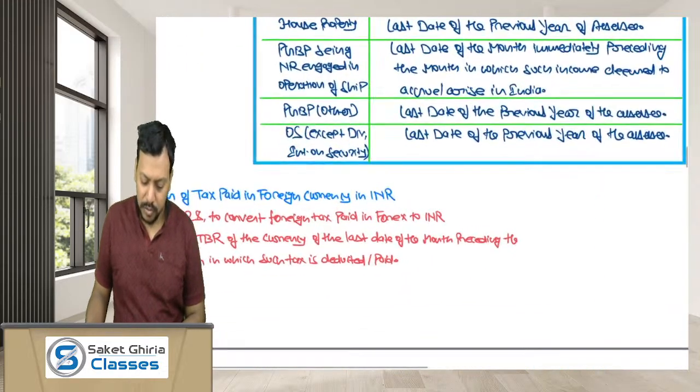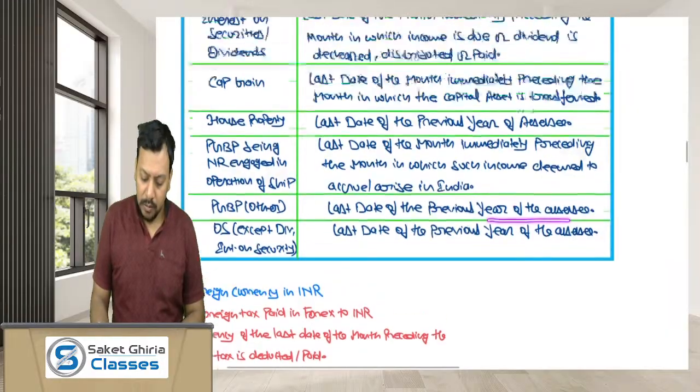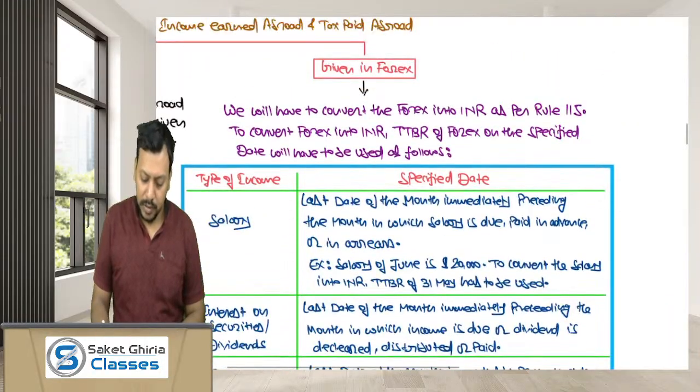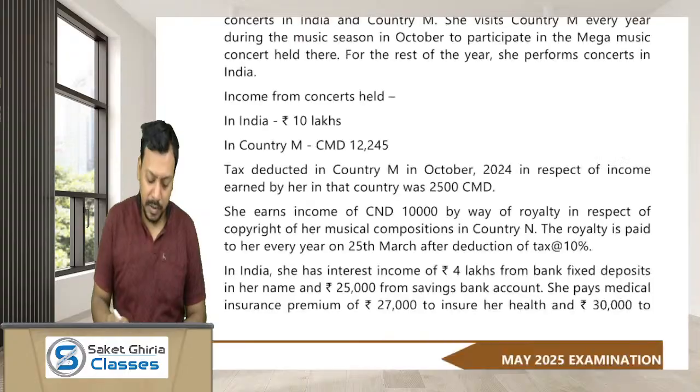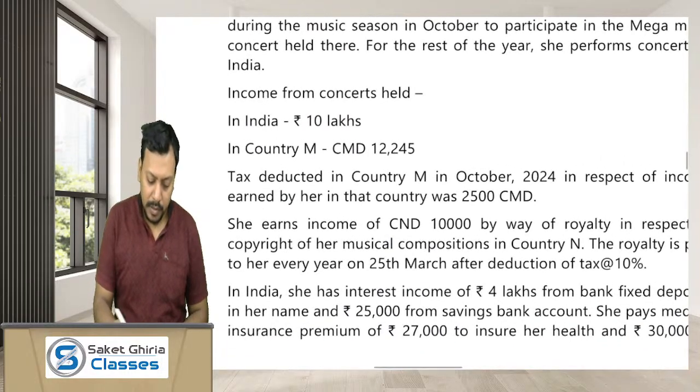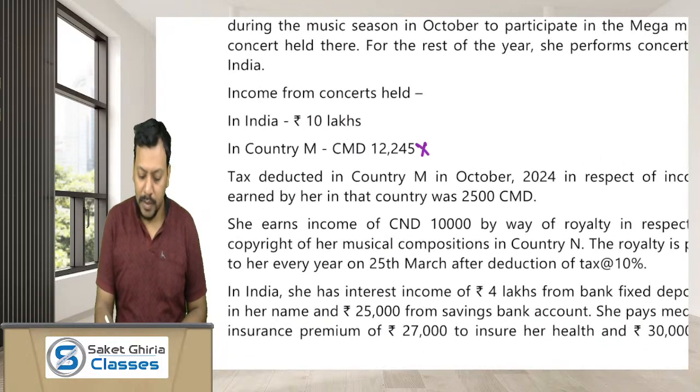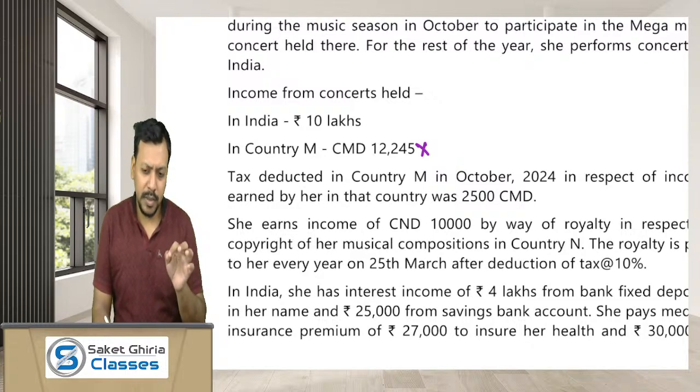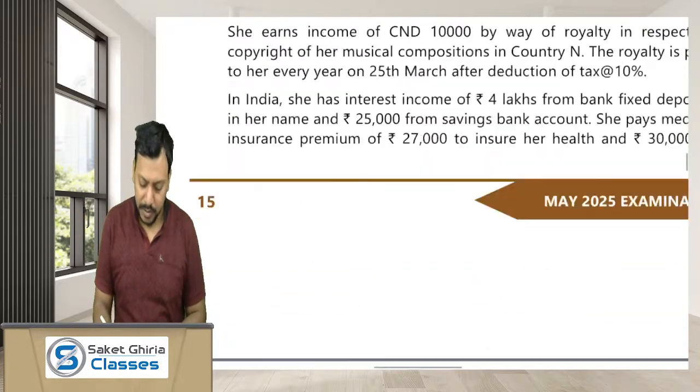So what rate you have to use? The TTBR of the last date of the previous year. So if you want to convert this 12,45 into INR for the previous year 2024-25, then you have to use the TTBR of 31st March 2025. And what is the TTBR?